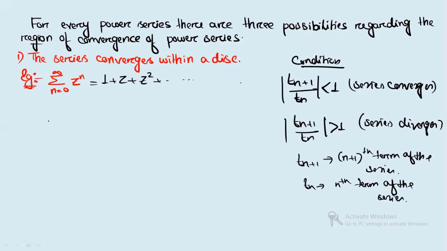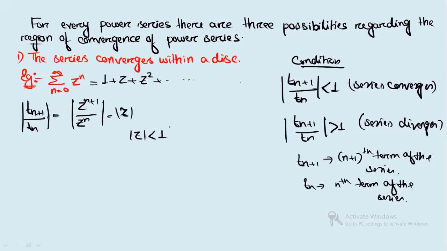Clear? So for this example, what will be Tn plus 1 divided by Tn? It will be z to the power n plus 1 by z to the power n. From this, z to the power n will cancel, so you will have only mod of z. Mod of z is less than 1, yes or no? It means for mod of z less than 1, the series will converge.